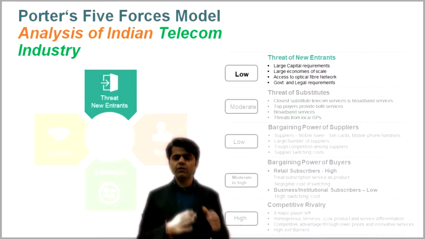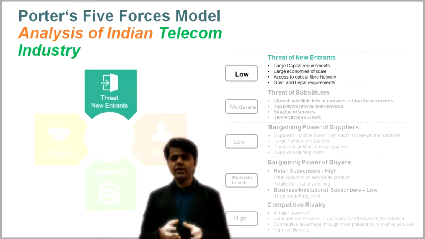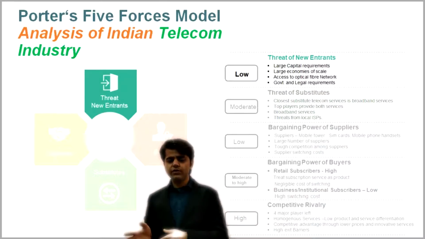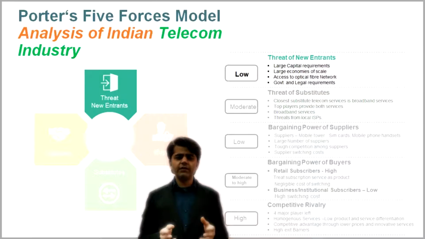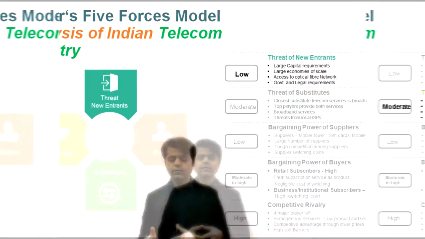The third factor is government and legal barriers. A firm needs to enter into a contract with a fixed service provider to navigate its traffic over the short as well as long distance charging points. A 7-year plan needs to be rolled out over 4 phases, and any shortcomings in the network coverage can lead to an encashment or the forfeiture of the bank security of that phase. All these factors, summing up with falling average revenue per user, make it undesirable for new firms to enter this market. So we can say the threat of new entrants is low.